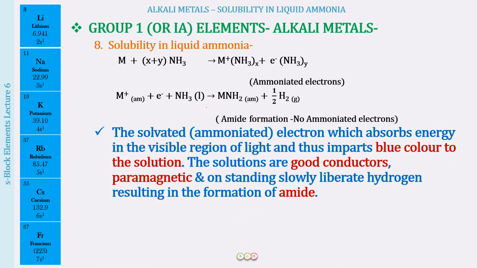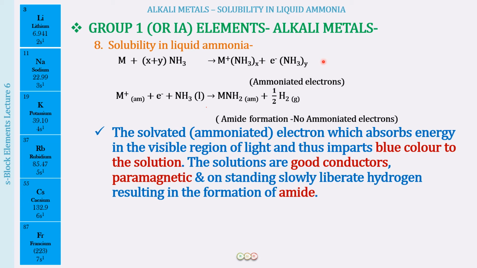So what you will find is that the solvated ammoniated electrons absorb energy in the visible region of light. They impart blue color to the solution, just the freshly prepared liquid ammonia alkali metal solution.